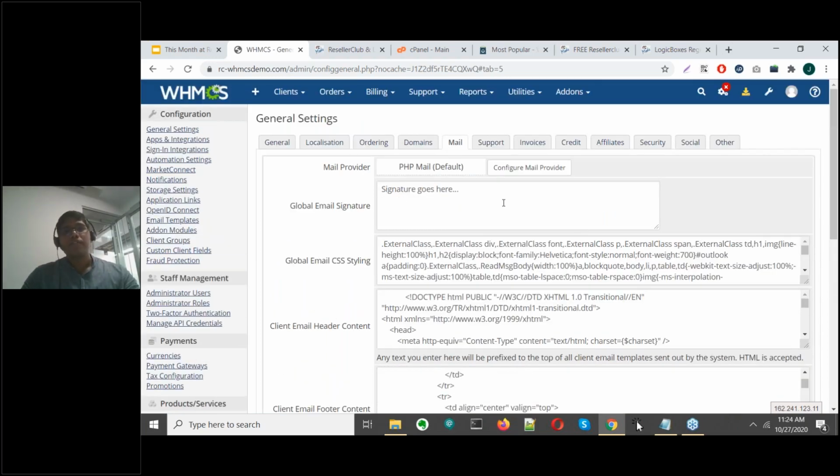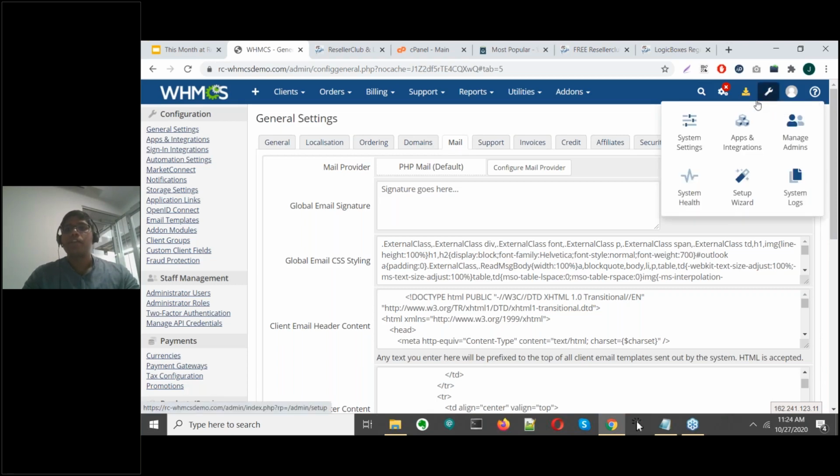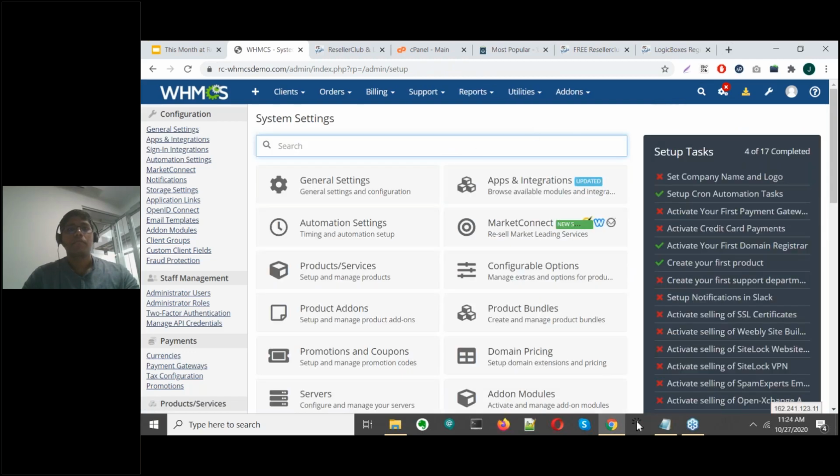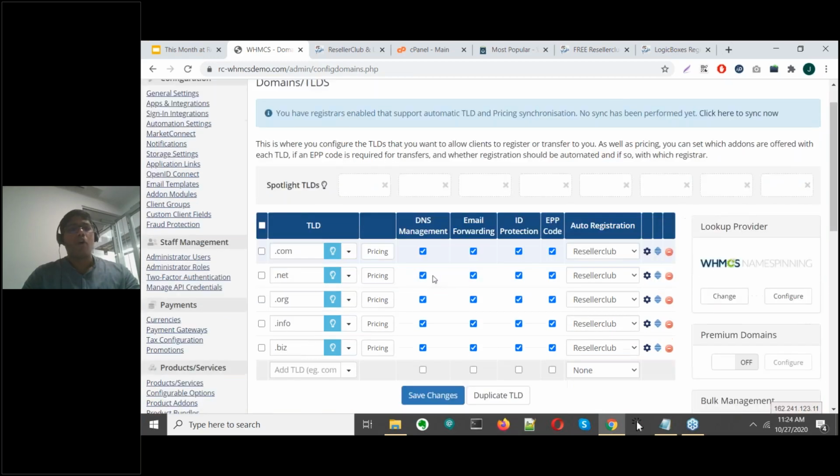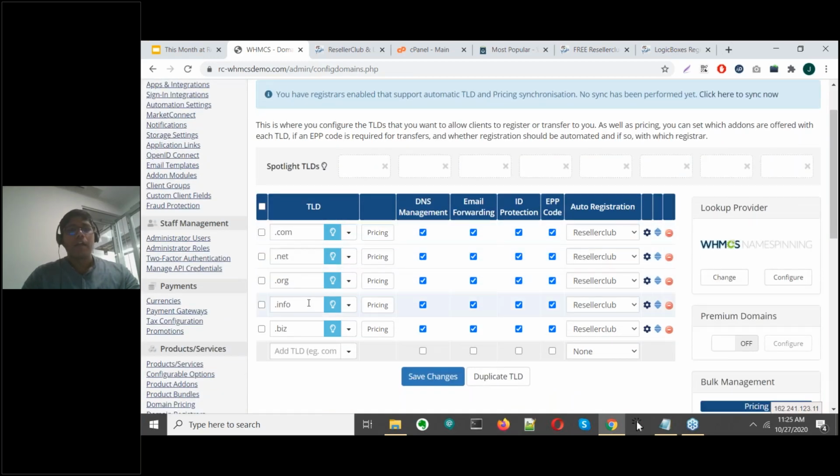Now, once you've set up your reseller account with WHMCS, the next step is setting up your TLDs within WHMCS. So again, we proceed to configuration, system settings. And here you click on domain pricing. I've already added a few TLDs here, but we can definitely go ahead and add another TLD here, which we can then see if it is getting added onto our storefront, right? So let's proceed with .us.